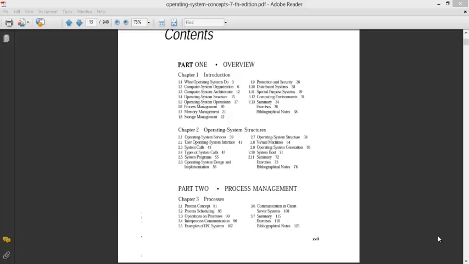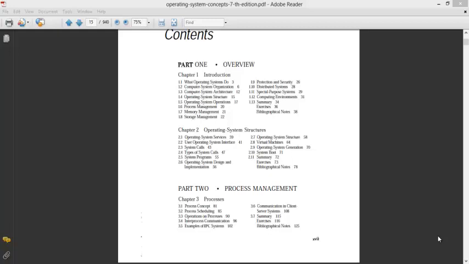Operating system is a bit difficult paper. The last time there was only one algorithm and the rest of the paper was theory, so it was a bit difficult. Let's hope this time it comes much easier.